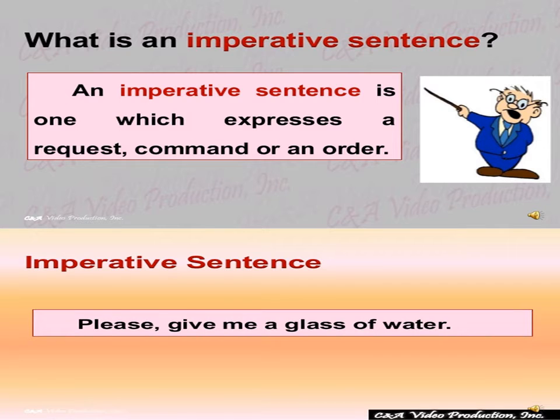Okay. Now we will know about the imperative sentence. What is an imperative sentence? An imperative sentence is one which expresses a request, command, or an order. Imperative sentence example: Please give me a glass of water. There is a request.